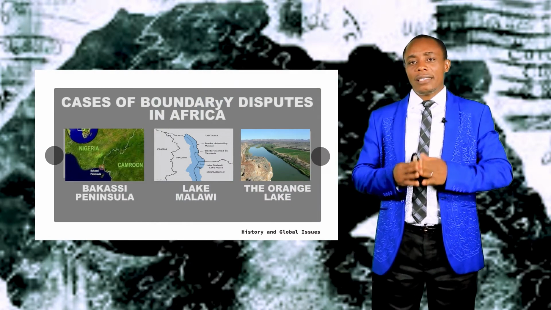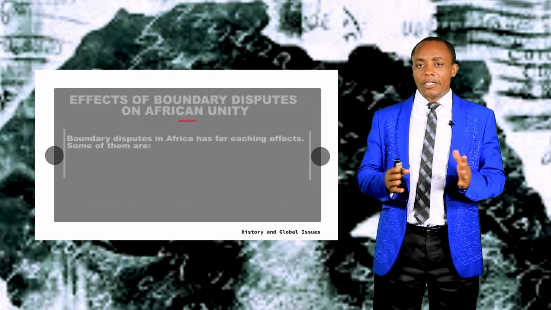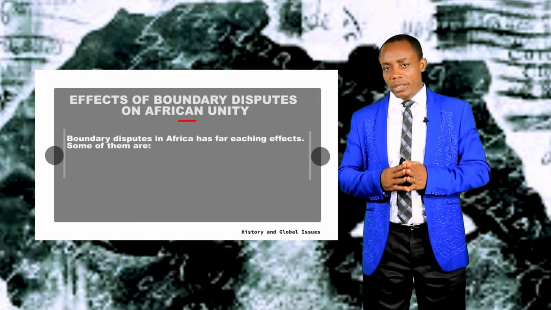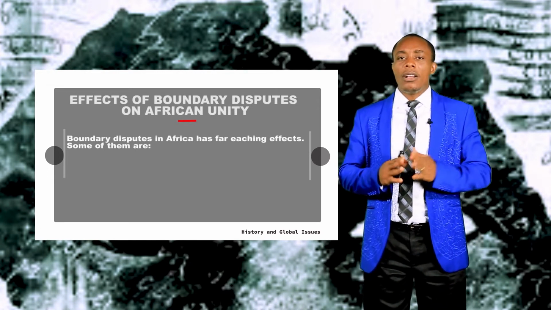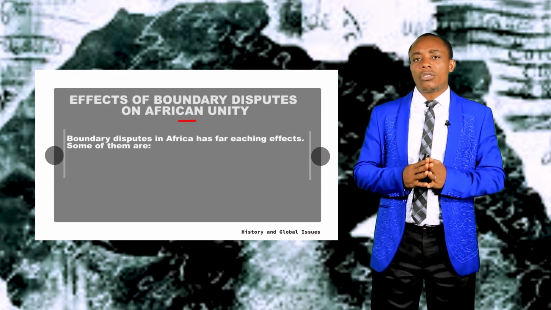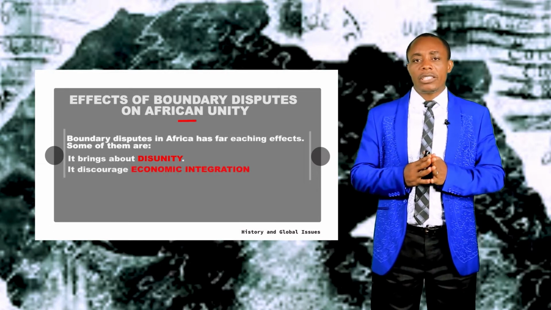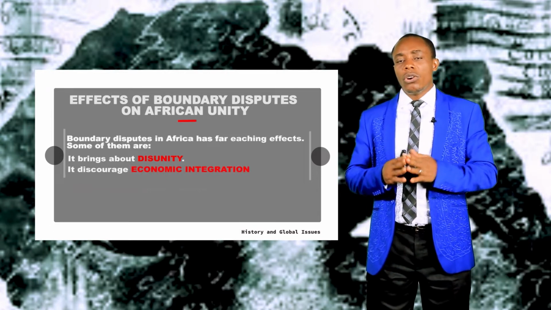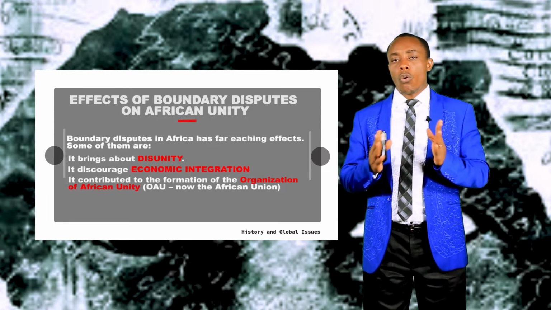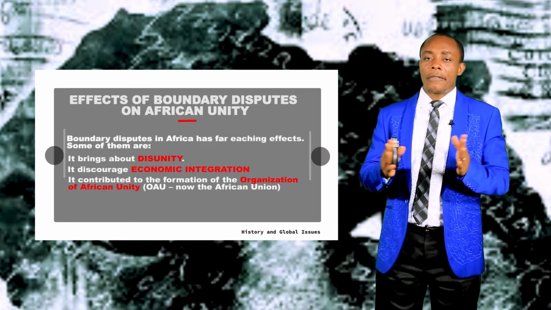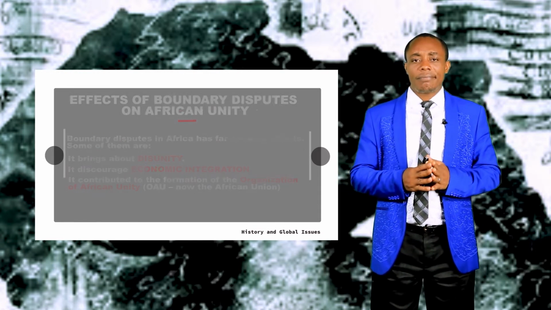Having considered some cases of boundary disputes in Africa, let's now look at the effects of boundary disputes on African unity. Boundary disputes in Africa had far-reaching effects. Some of the effects on African unity include: it brings about disunity, it discourages economic integration, and it also contributed to the formation of the Organization of African Unity, OAU, now known as the African Union or AU. Let's take them one after the other.